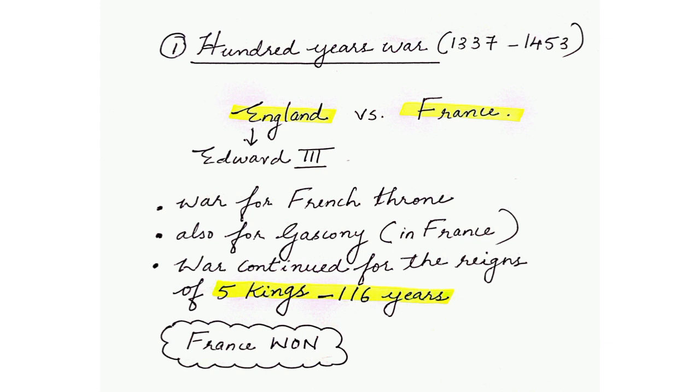And the war continued. It was not like the war stopped after the death of Edward III. The war continued for the reigns of five kings of England. And it is a war that took place for 116 years, but we call it the Hundred Years' War. Now, even though the initial battles were won by England, the final war was completely won by France. And Joan of Arc, you might have heard of Joan of Arc, she is from France, and she is thought to be a very important figure who helped France in winning the war.